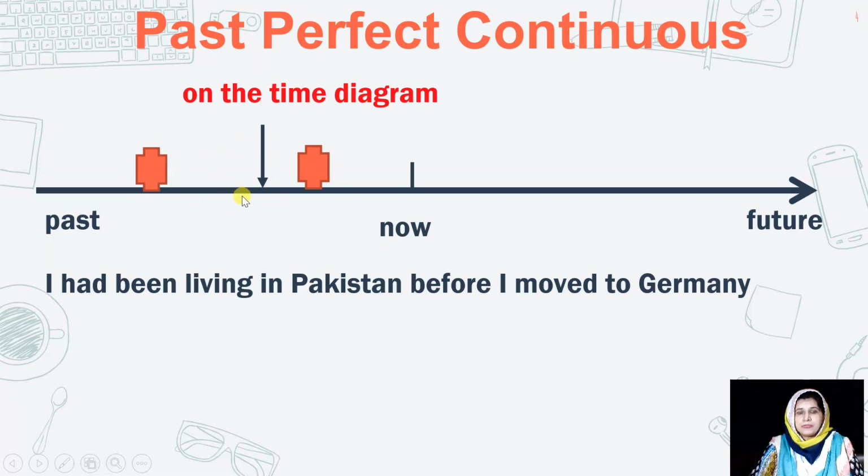And then before I moved to Germany. Maybe the process of moving to Germany took place here at this point in the past, but you can see that both the actions took place in the past, right? So the action started in the past and it continued in the past. It has nothing to do with the present, right?